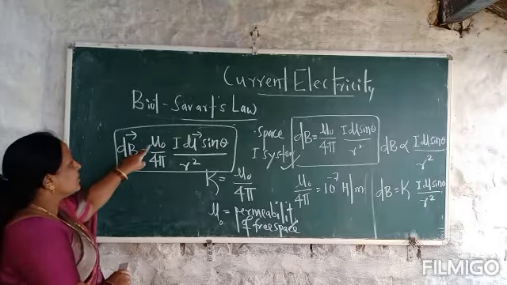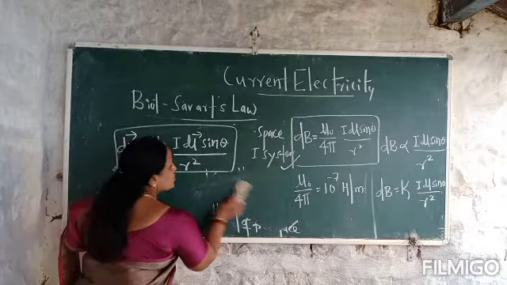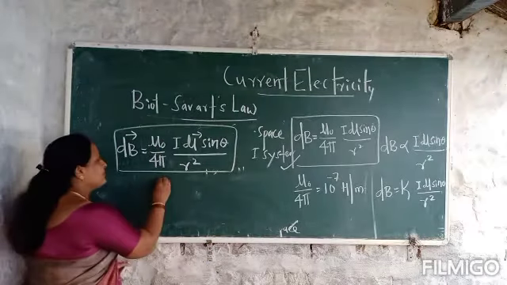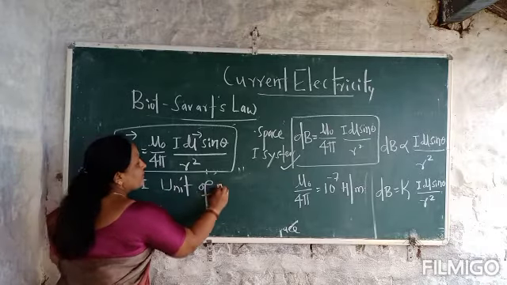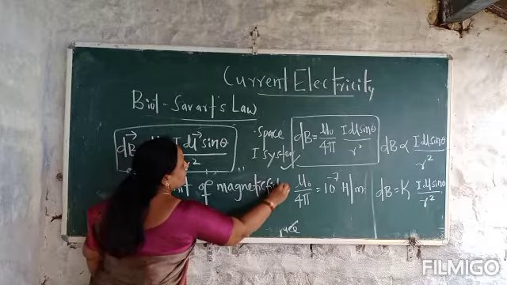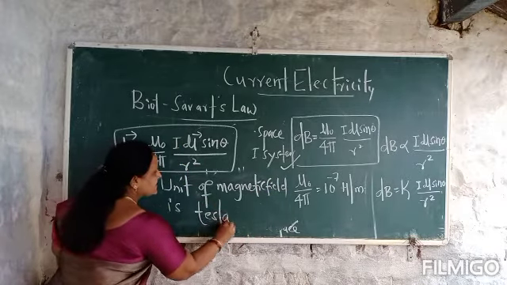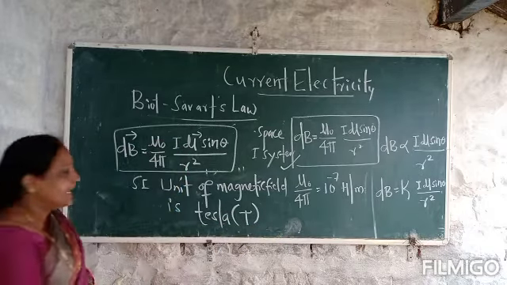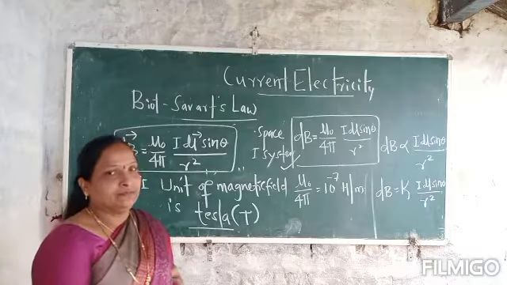And the SI unit used to measure the magnetic field is the Tesla. Capital T, or Tesla, is the SI unit used to measure the magnetic field.